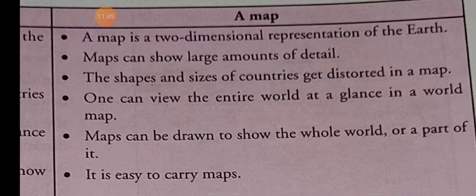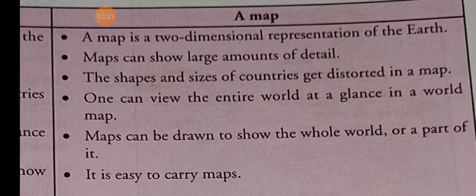Now about maps. A map is two-dimensional. Two-dimensional means having length and breadth. So a map is a two-dimensional representation of the earth. A map can show a large amount of detail, because through a map we can see the whole earth or a part of the earth.